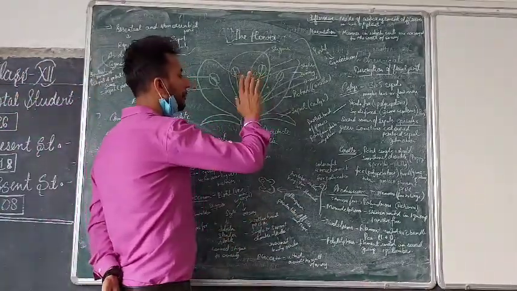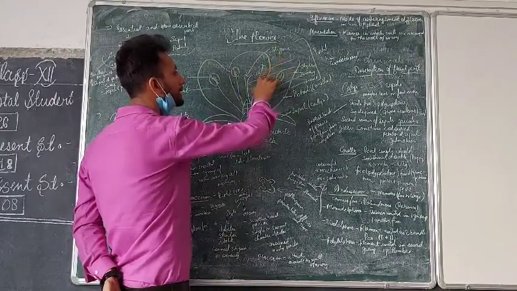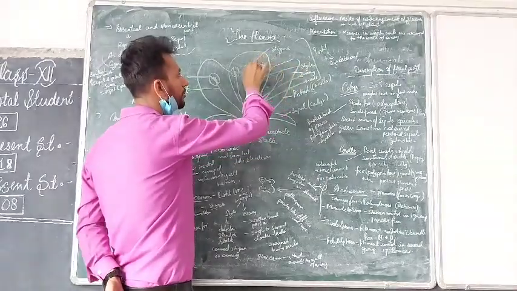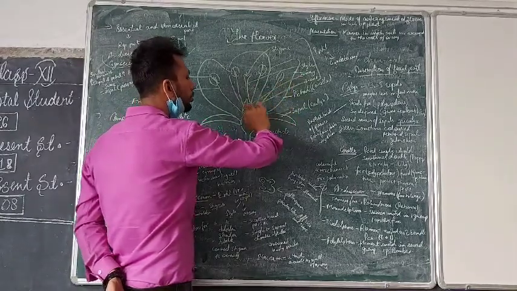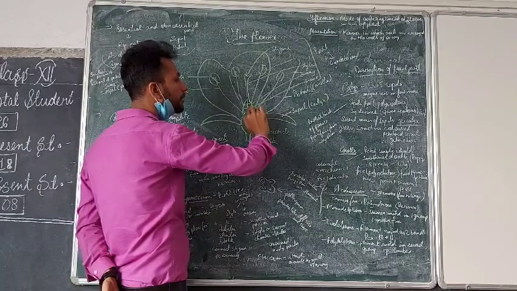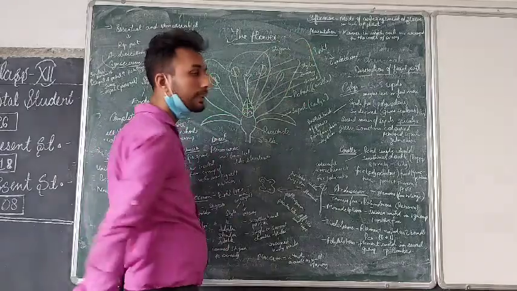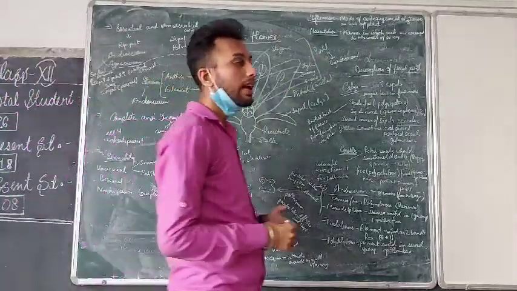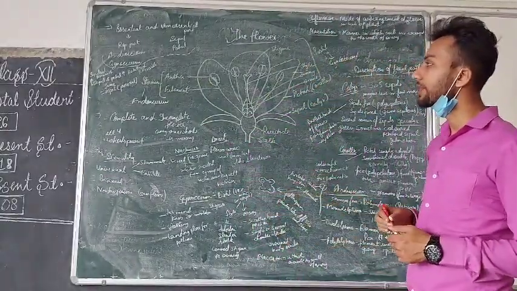So here there are three types of structure. This is the stigma. These two long structures are called the stigma. This stalk-like structure is called the style, which serves to join the stigma and ovary. And this third portion is called the ovary. At the basal portion, the egg-like structures present are called the ovules, and these are collectively called the pistil, and many pistils together are called the carpel, and its unit is the gynoecium. So this is all about the four whorls of the flower.